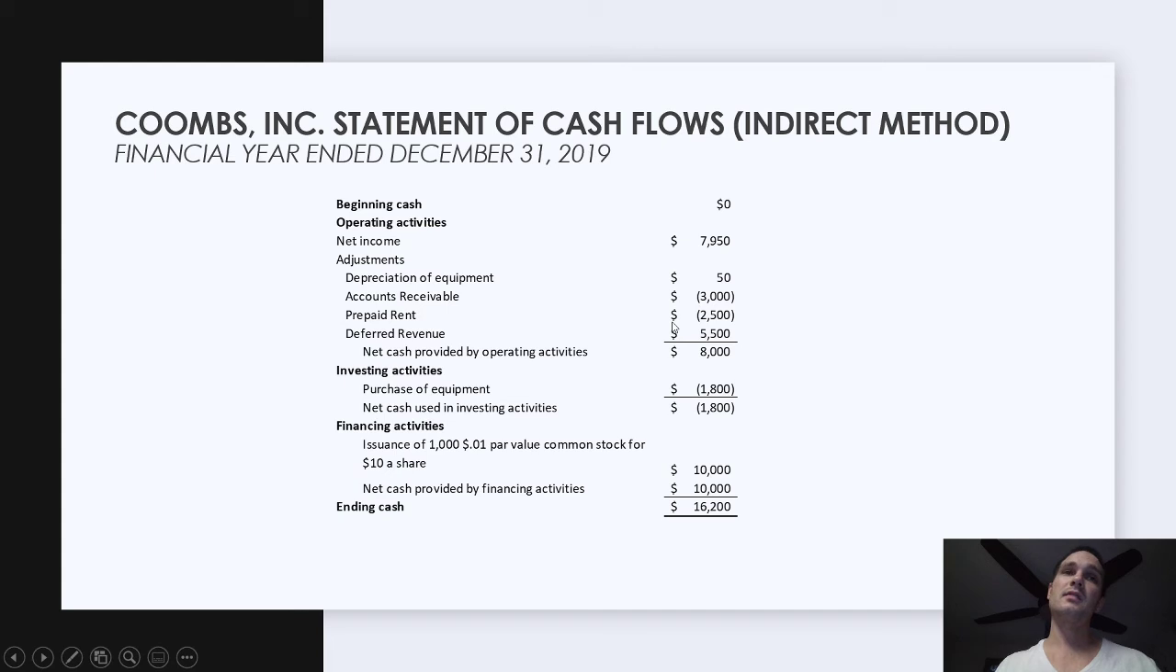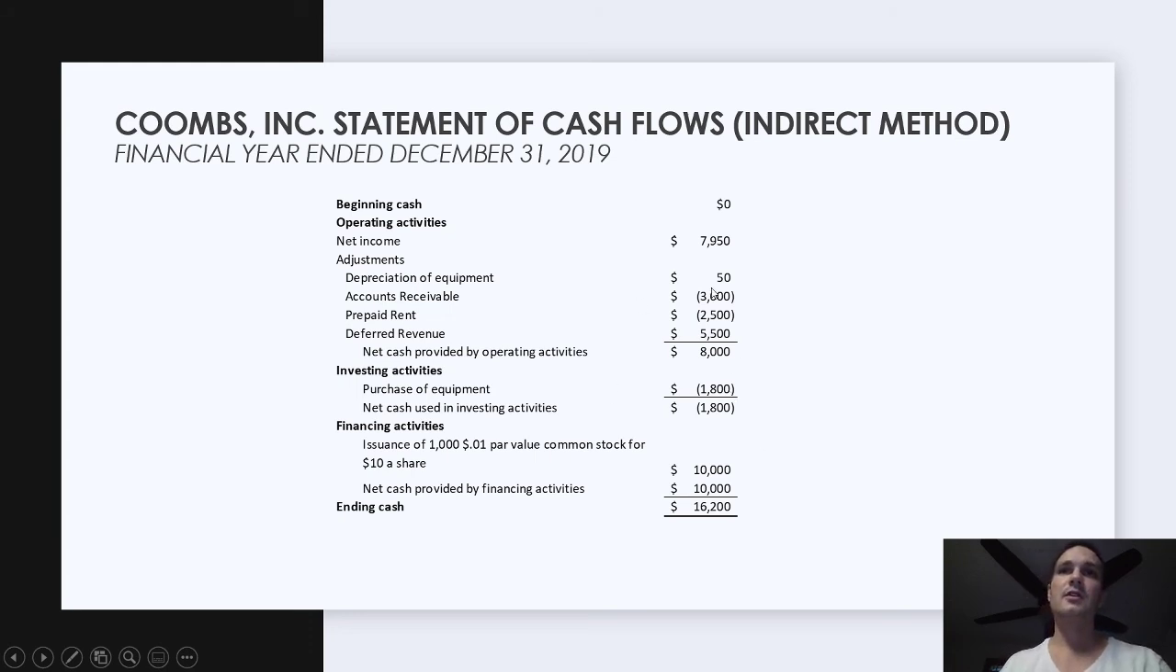Another way to remember this is, if short-term assets increase, we're going to reduce it from our operating activities in the statement of cash flows. But the logical and theoretical way to solve this is the fact that we haven't received cash for these accounts receivable, but that's been included in our net income, so we have to decrease it to determine our net cash provided by operating activities.